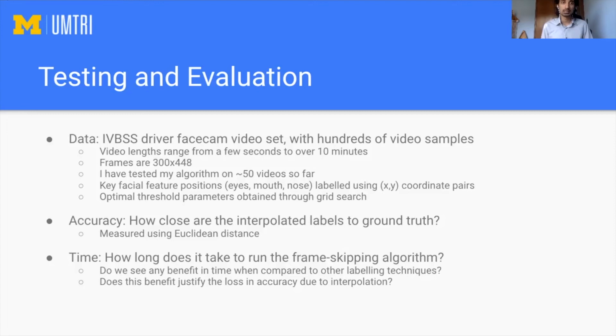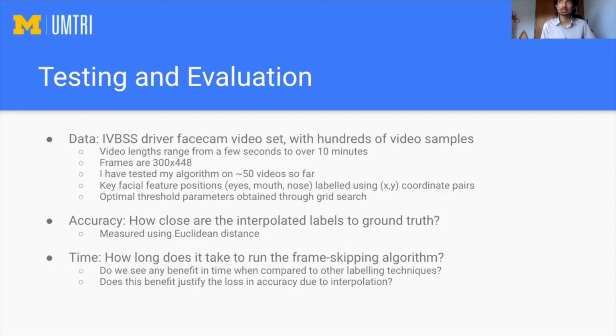I assessed the algorithm based on its accuracy, basically how close are the interpolated labels to the ground truth, and time. How long does it take to run the frame skipping algorithm, and how many frames do we need the ground truth labels for in order to achieve the optimal performance?